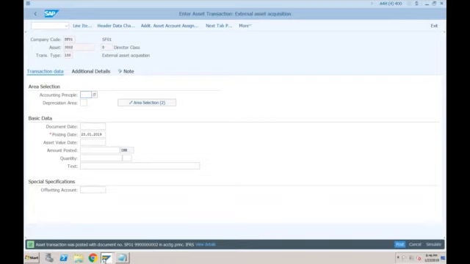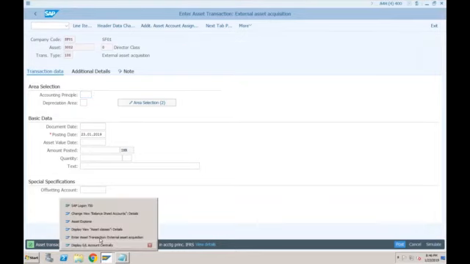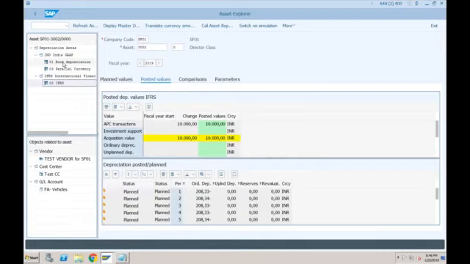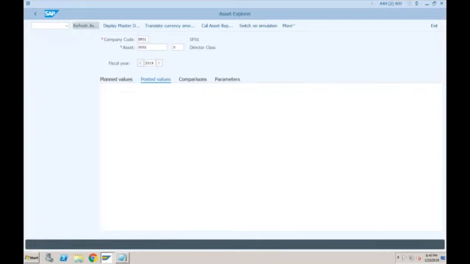Okay. Now if you go to Asset Explorer, double click on book depreciation area. So here 10,000, but in IFRS, let me just refresh this asset. You can see it is 11,000 because freight is also part of this.